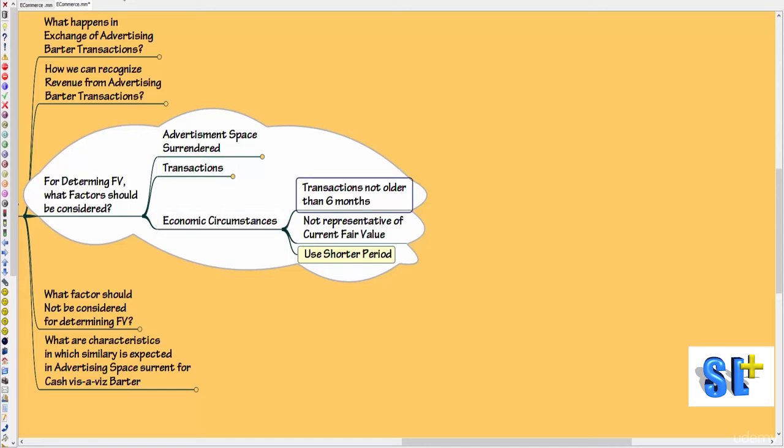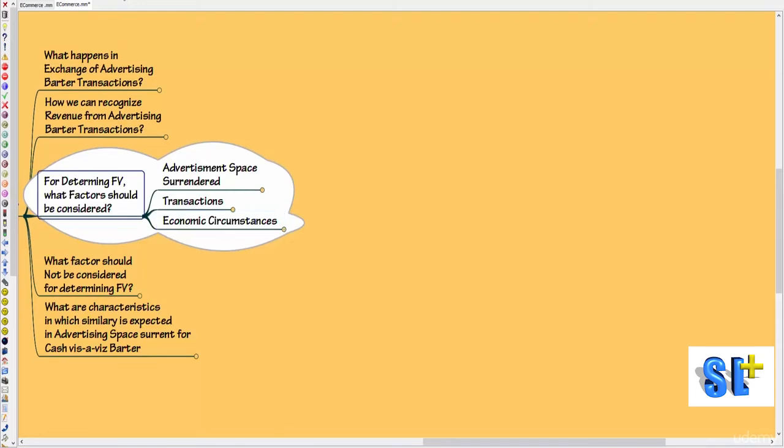But the point is, you can even go for a shorter period. It can even be 1 month, it can even be 10 days, because the transactions in the 6 month band are not representative of current fair value, so we can go for a shorter period. These are all the factors we should consider while determining the fair value.